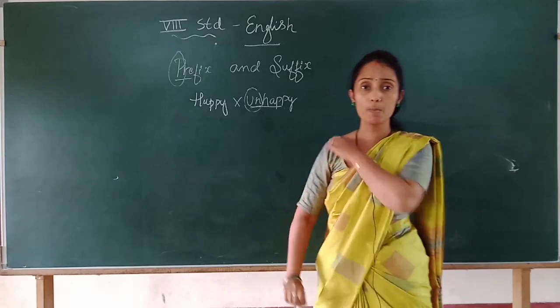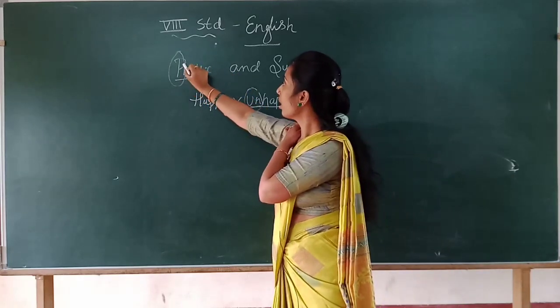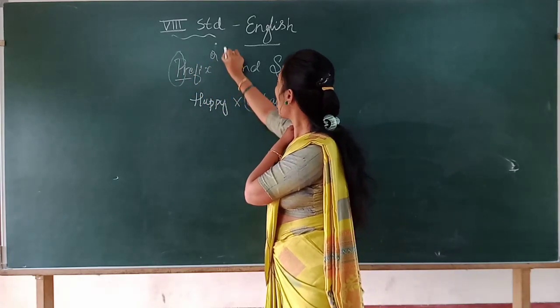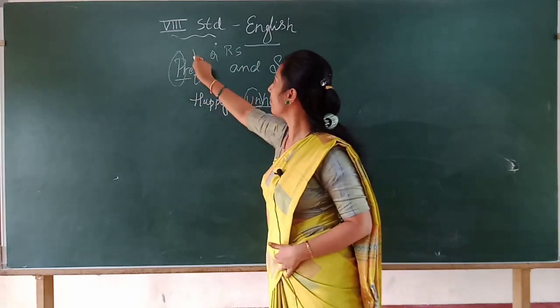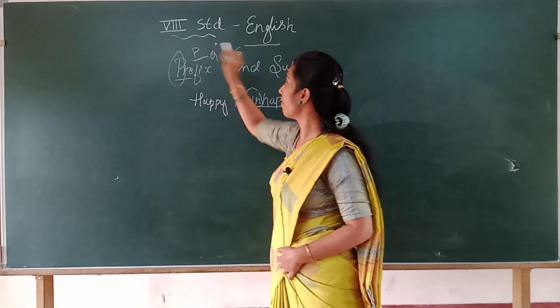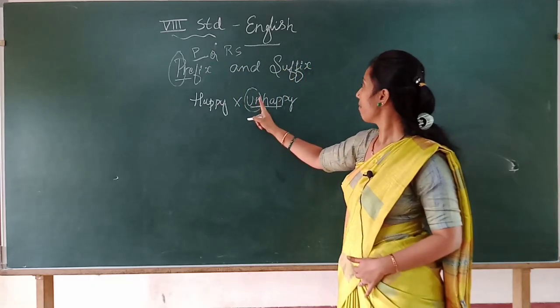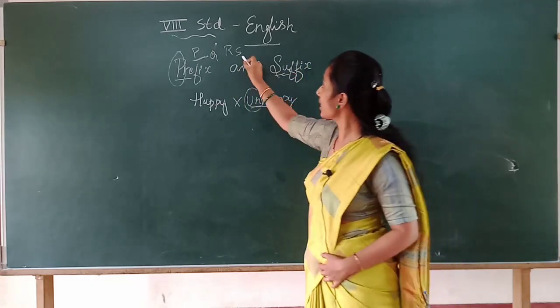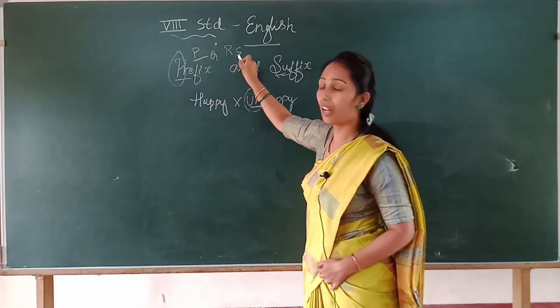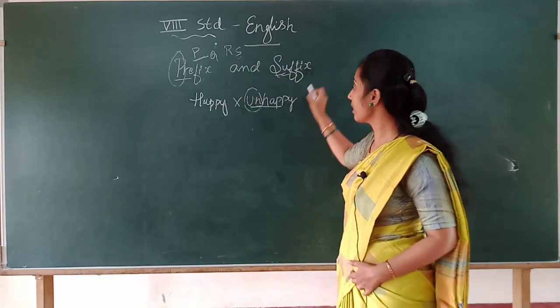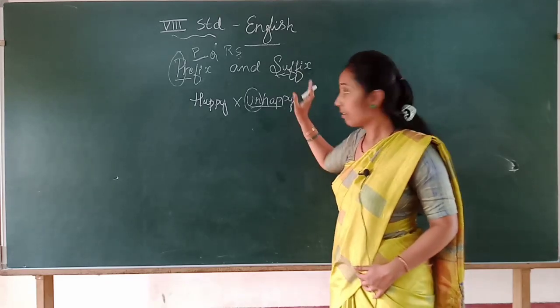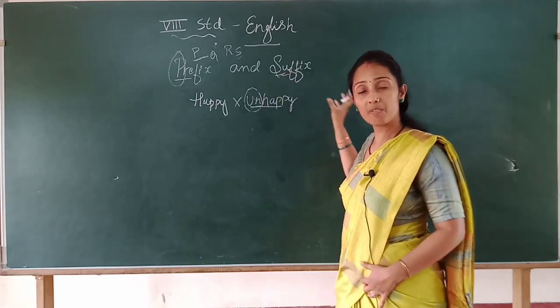You may observe that after P come Q, R and S. Whereas suffix, as S comes after P, we add in the end of the word.